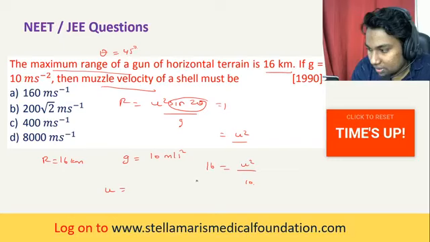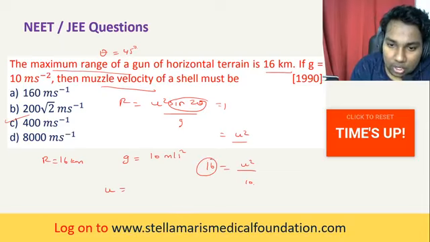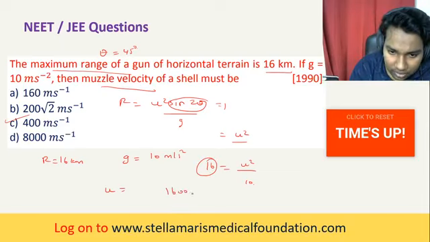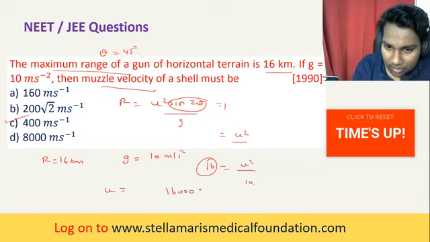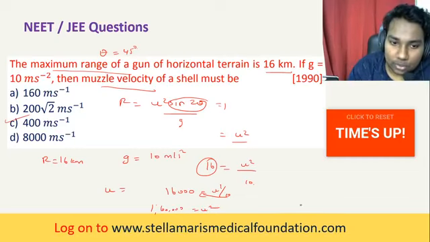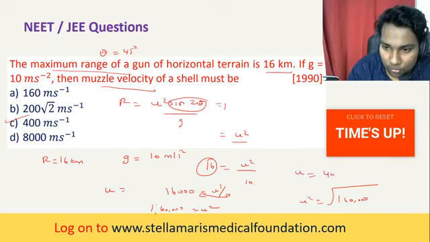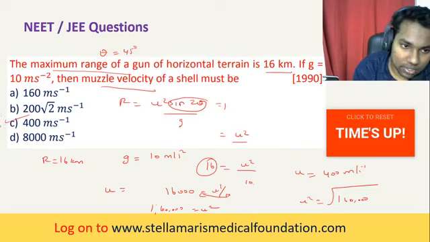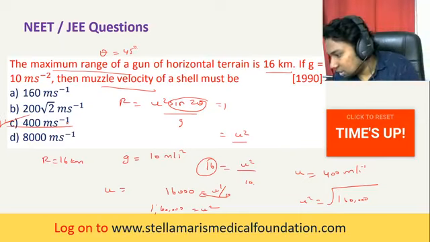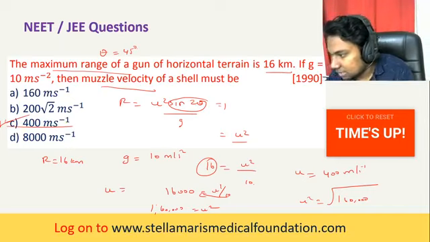Very good, everybody is telling the right answer. 400 is the right answer, because when kilometers are converted into meters, it is 16,000 meters equal to U squared by 10. Take this here, so 1,60,000 is equal to U squared. So U is equal to the root of 1,60,000, U is equal to 400 meter per second. C is the right answer. Very good. Padma, Krishnan, George, Dhanlakshmi and Ganesan, everybody has said the right answer.